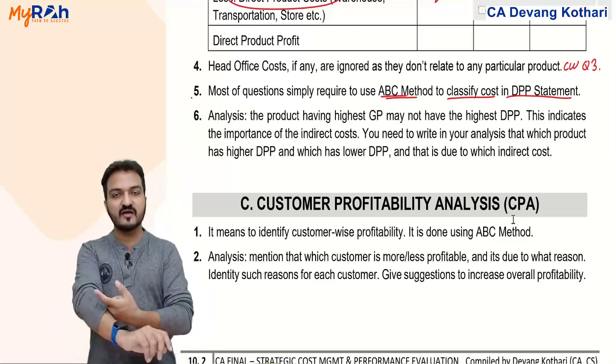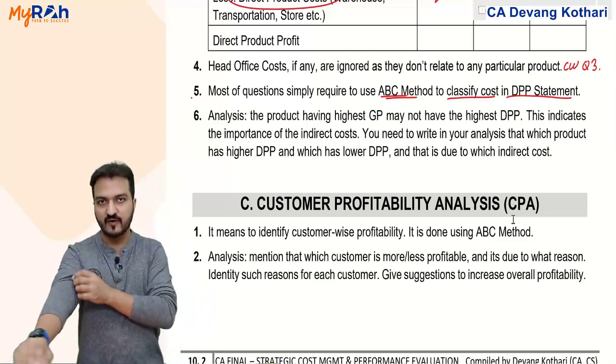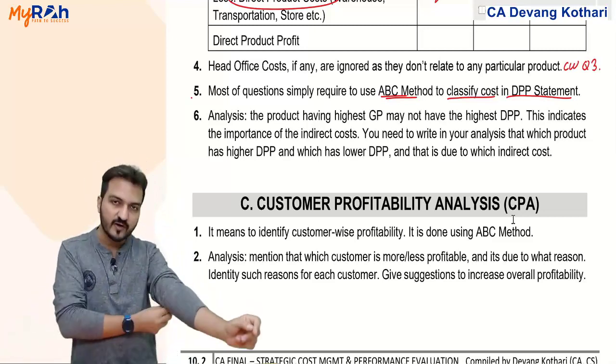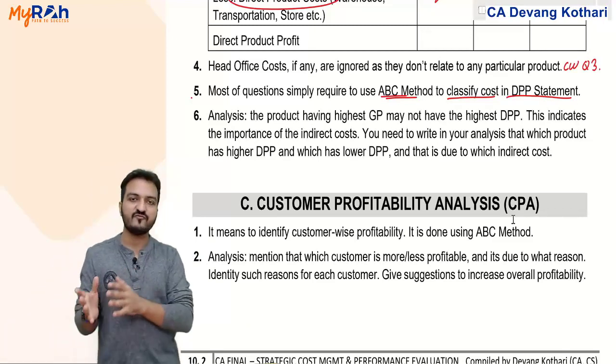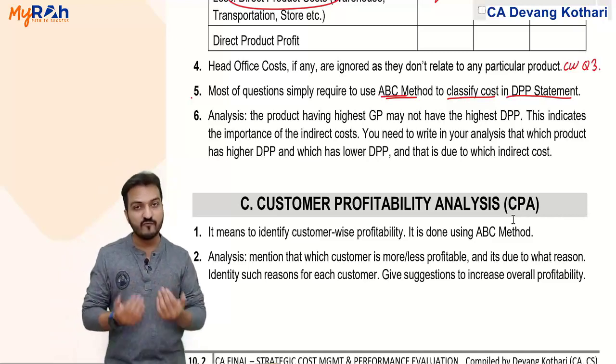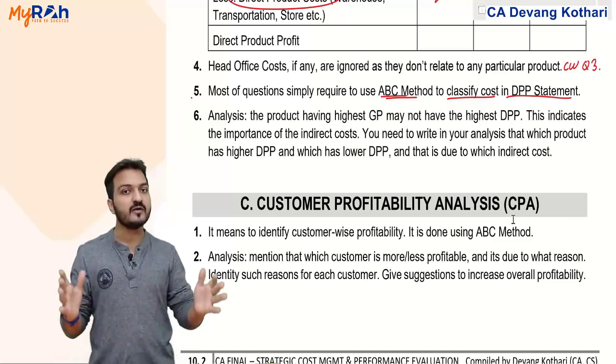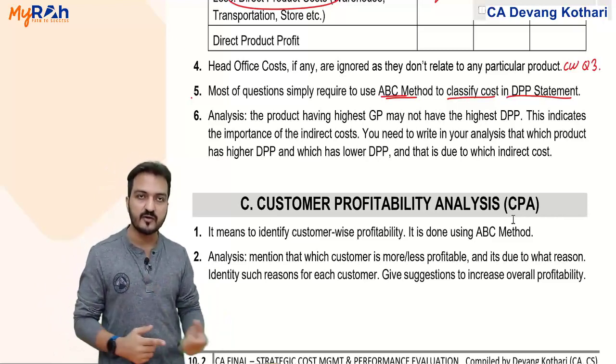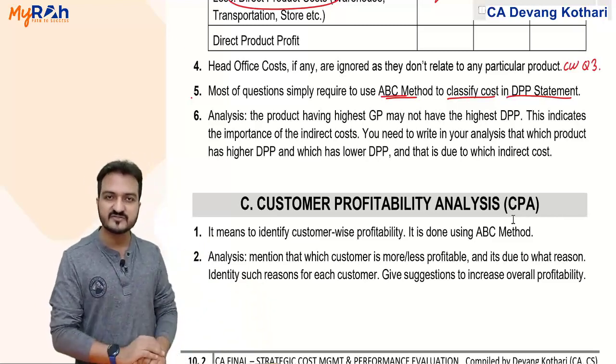How much sales did I get from which customer? It is easy to identify, but my overhead cost might not be identified customer wise. So overhead cost has to be distributed between customers. It is distributed using activity based costing principle.